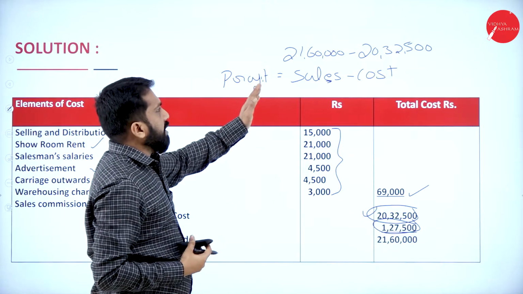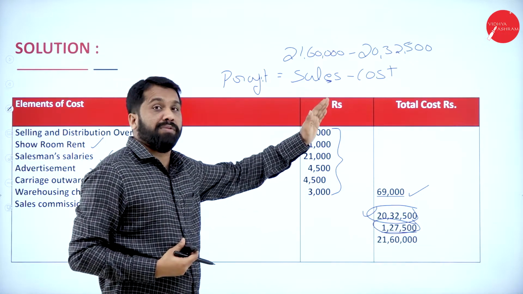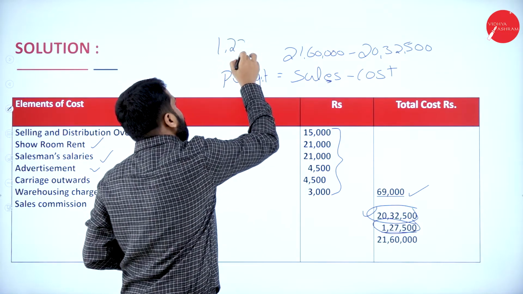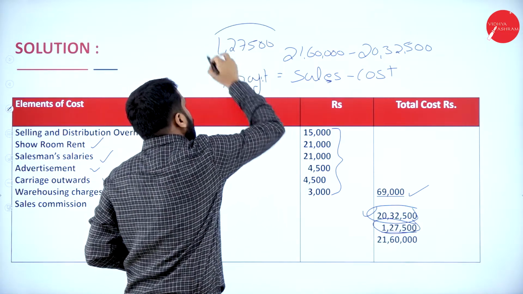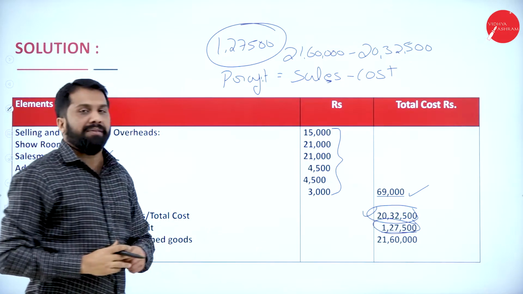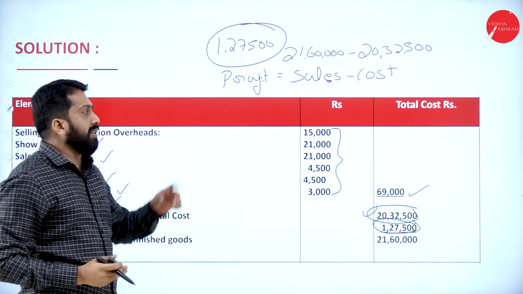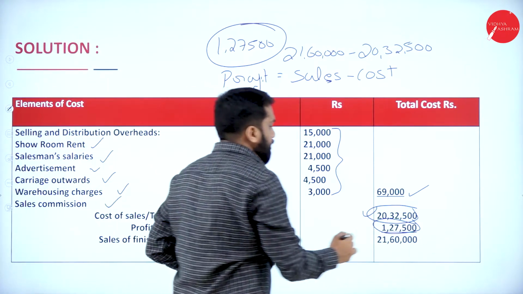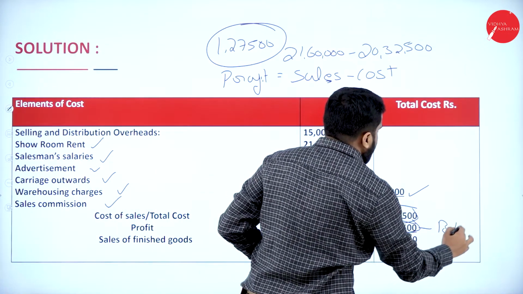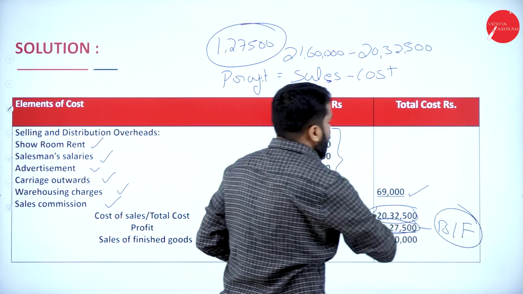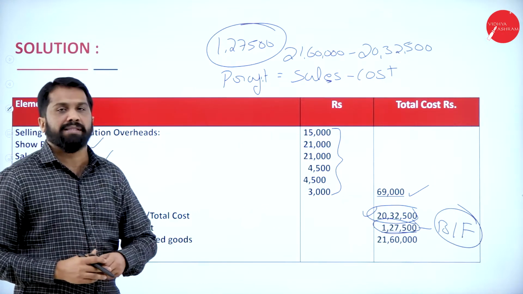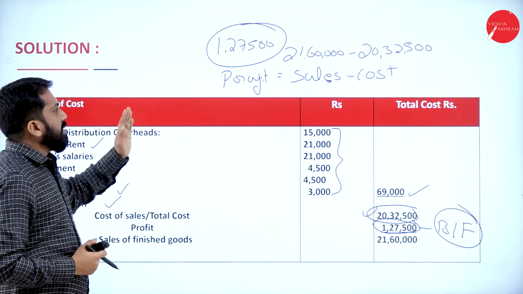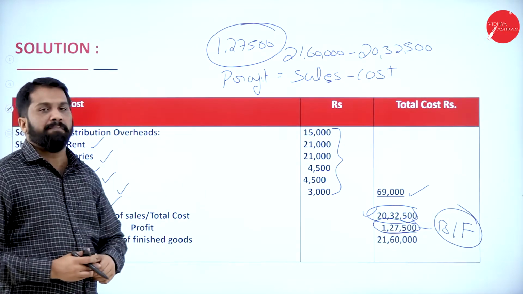From 21 lakh, if you minus 20 lakh, how much will you get? You will get around 1,27,500. 1,27,500 is your answer. That is nothing but your profit. I'll make it a balancing figure. Later you should not wonder how you got this 1,27,500. We got sales minus cost as your profit.